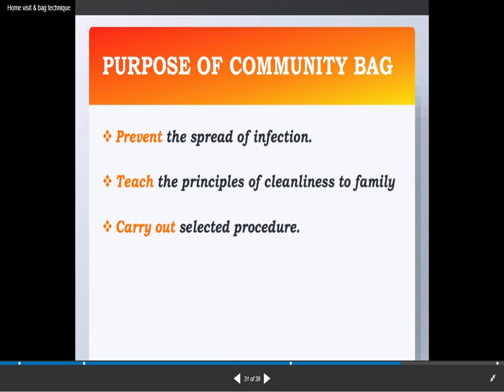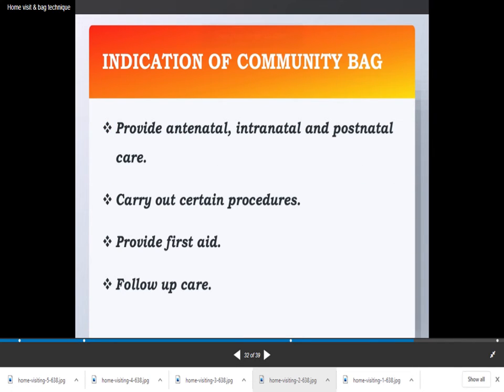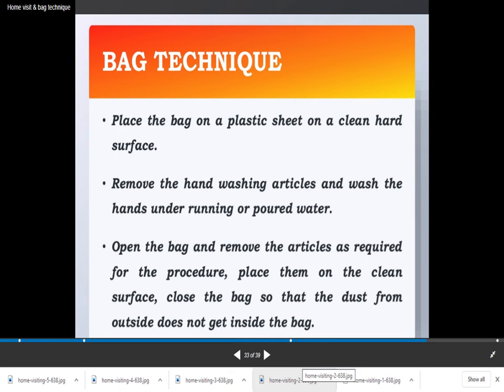What is the purpose of the community bag? To prevent the spread of infection, teach the principles of cleanliness to the family, and carry out the selected procedure. Indications for the community bag: provide antenatal, intranatal and postnatal care, carry out certain procedures, provide first aid and follow up care. Bag technique: you have to place the bag on a plastic sheet on a clean hard surface.